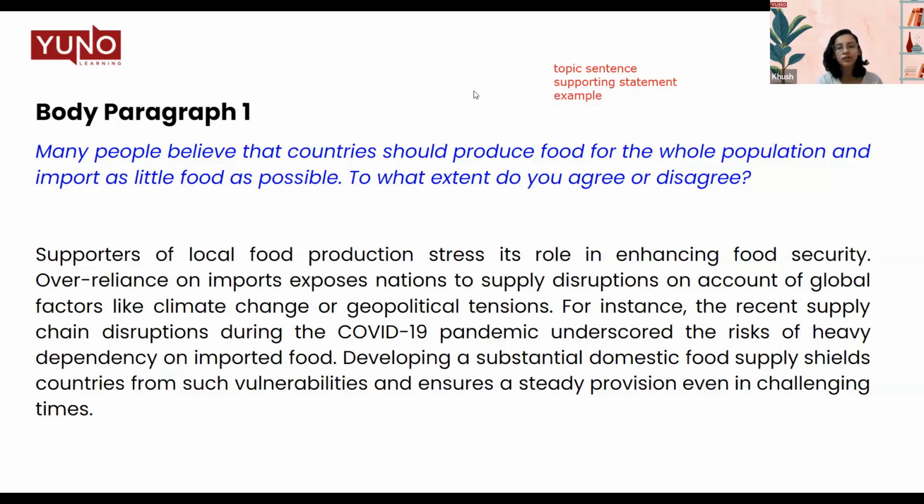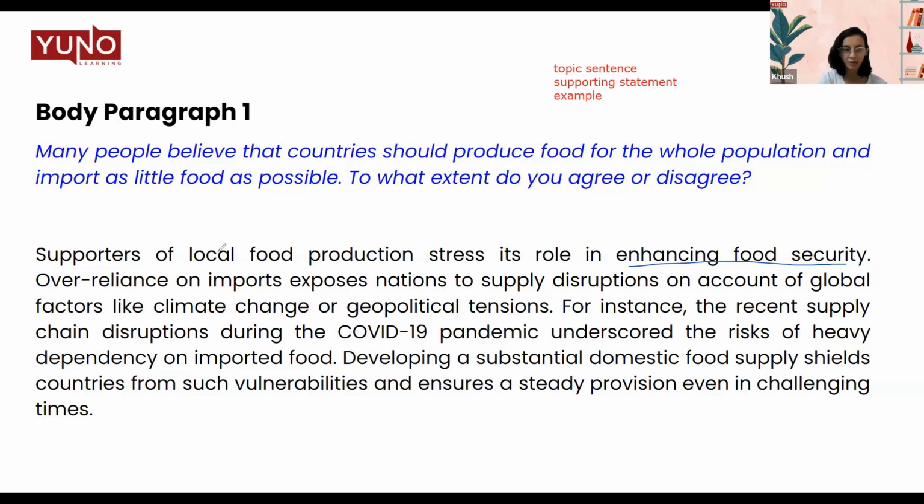Supporters of local food production stress its role in enhancing food security. When I'm talking about local food production, how is it helping us? It is helping us in enhancing food security. This gives me a clear idea that in this body paragraph, I'm going to talk about enhancing food security through local food production. This is your topic sentence. But how is this happening? Why is this happening? Or what are the logistics of it?